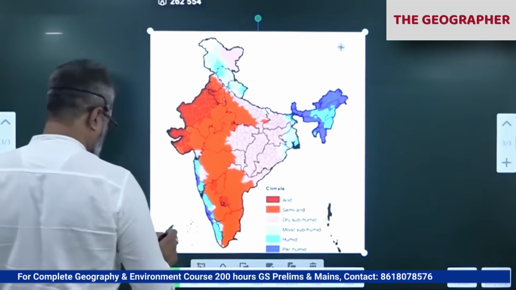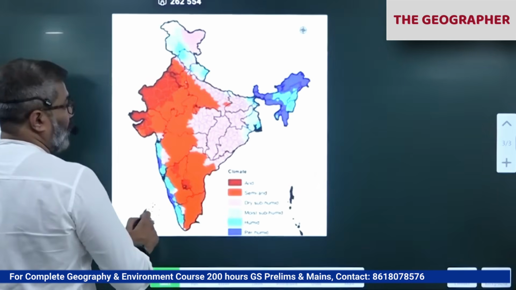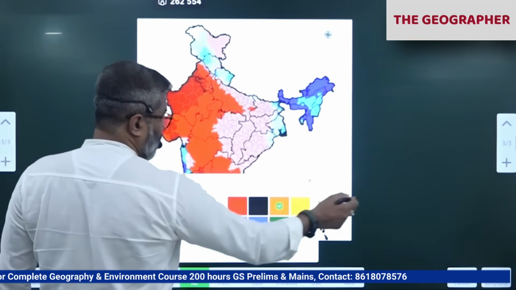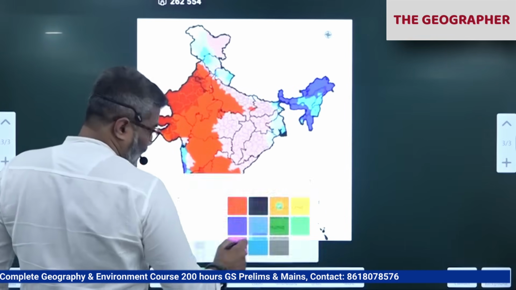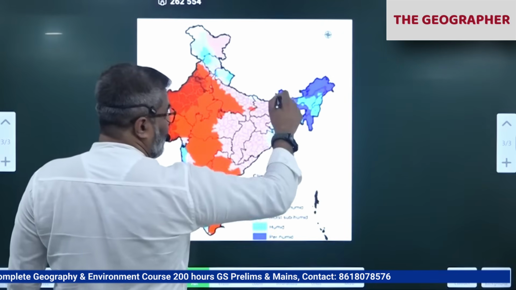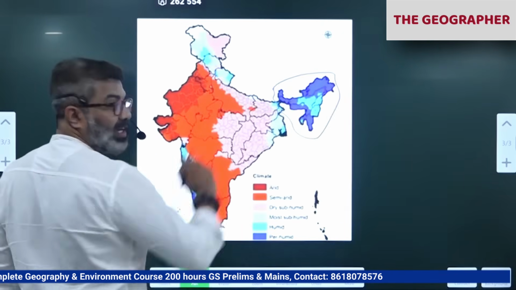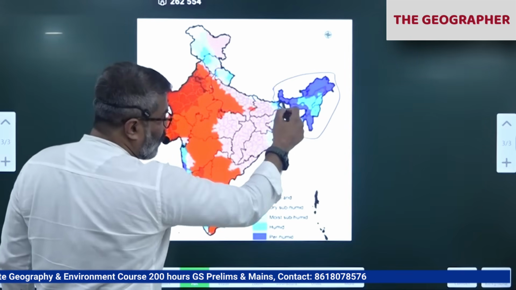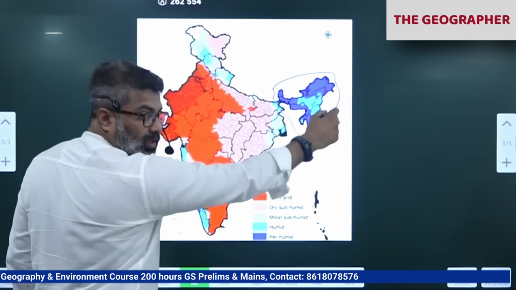See this? Notice this. These are the wetland areas. You can see high rainfall areas. Notice the population living here is very less. Here, this part, I'm not talking about Bangladesh, I'm talking about our part, the Indian part.